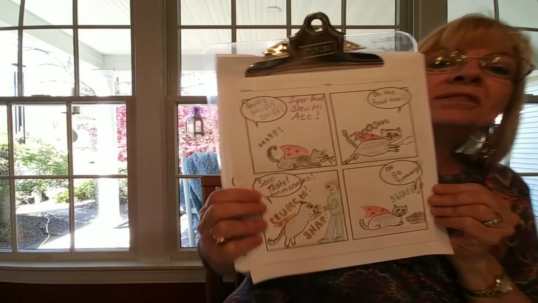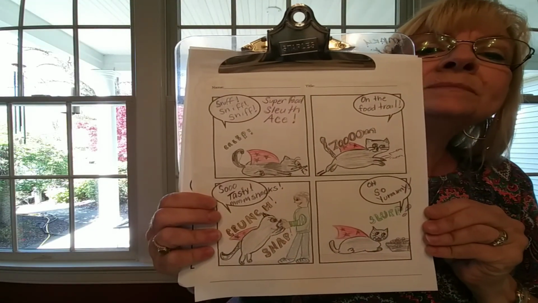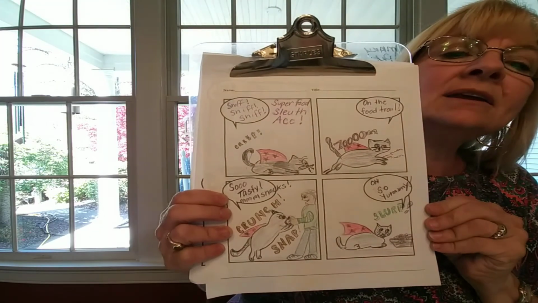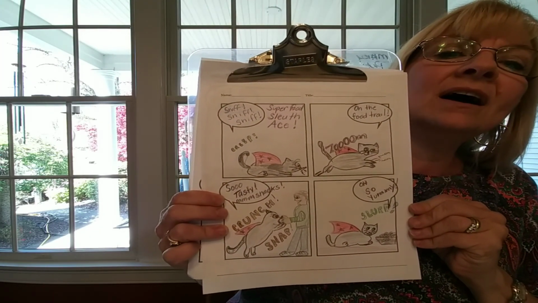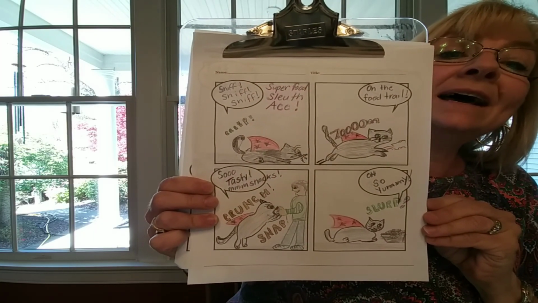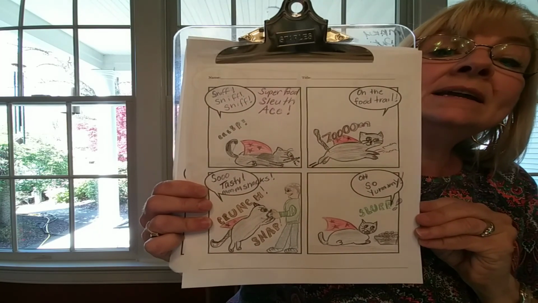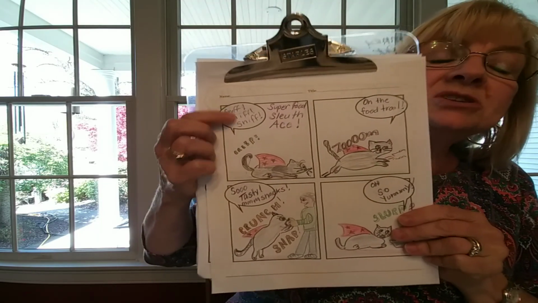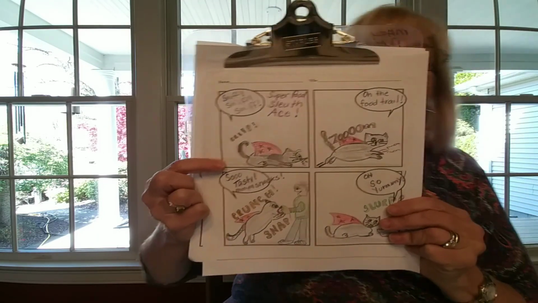So here it is. I'm going to read the whole thing to you, and then I want you to turn to your grown-up when I'm done and talk about the different things that Ace said or did, right? What happened in the speech bubbles and some of the sound words I used. So I'm going to look at it one box at a time, one comic strip thing at a time, and then I'm going to show it to you. So I'm going to read it and then show you the picture that goes with it.